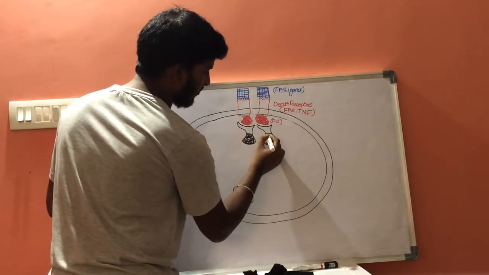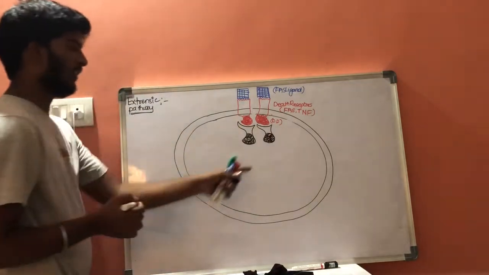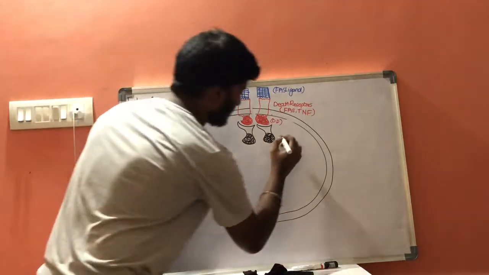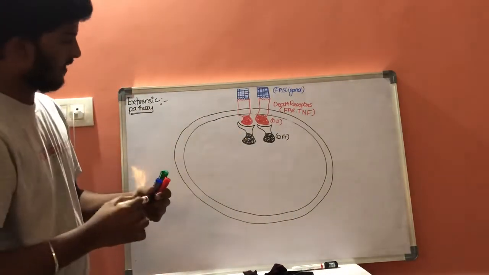These are the adapter molecules, and they are called death adapters.